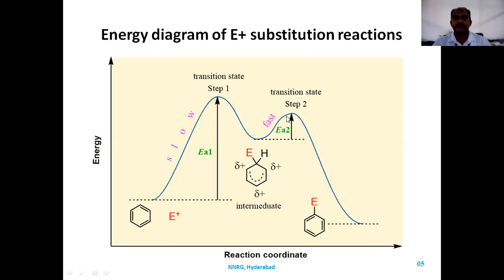Once the reaction is done, it gives a stable product. When you compare, the substituted benzene is more stable and has less energy than benzene. So definitely the reaction is not reversible. What happens is that benzene reacts with the electrophile to form an unstable intermediate compound, which loses a proton to regain aromatic nature and form a substituted product. It means hydrogen is replaced with the electrophile. This is about the energy diagram of the electrophilic substitution reaction.